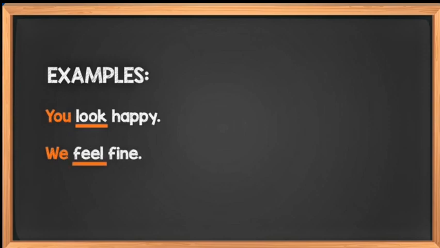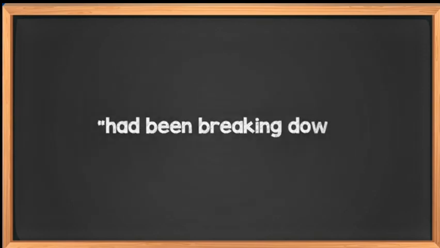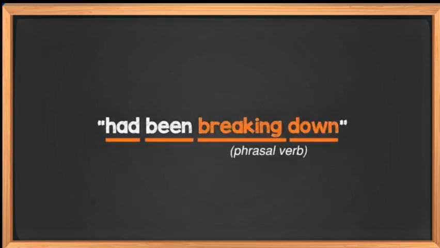Verbs often consist of more than one word. For instance, had been breaking down is a 4-word verb. It has a 2-word main verb, breaking down, also called a phrasal verb, and 2 helping verbs, had and been. Helping verbs are so named because they help clarify the intended meaning.